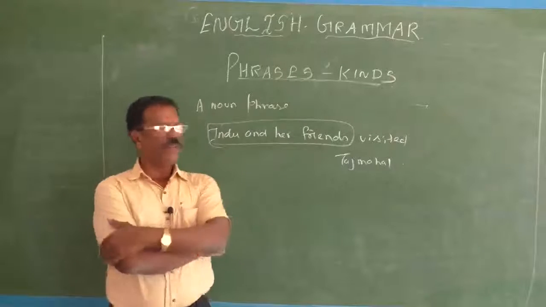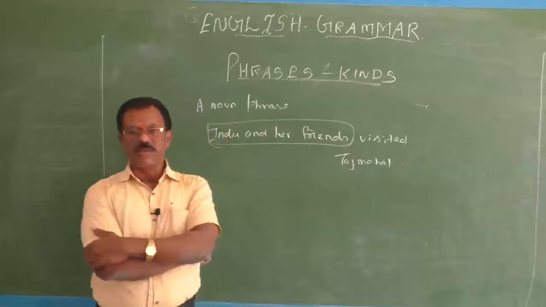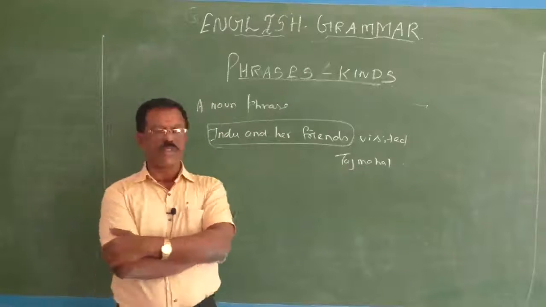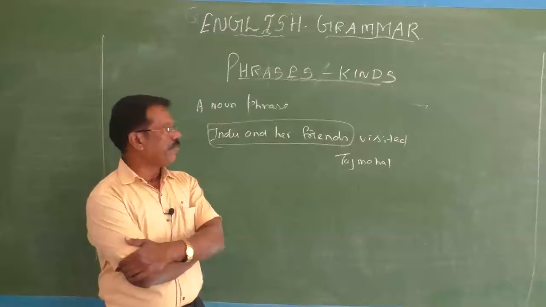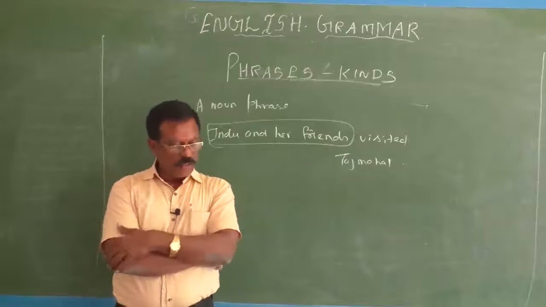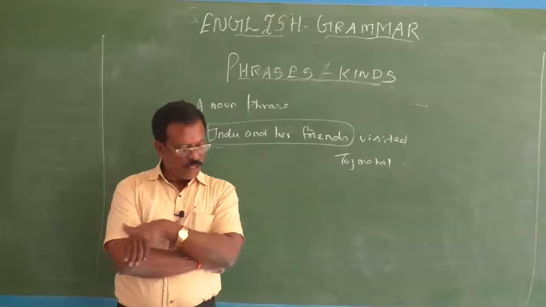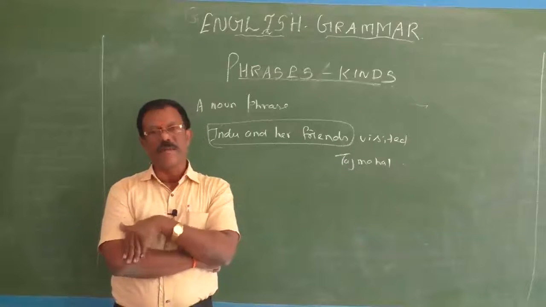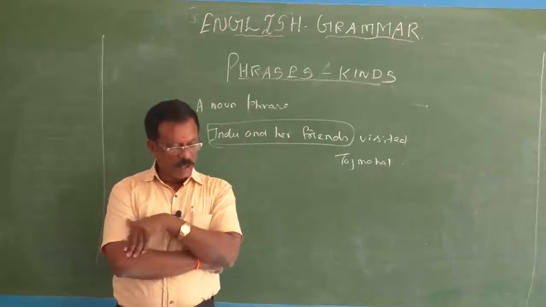The total group Hindu and her friends constitutes a noun phrase. Here this noun phrase is used as the subject of a sentence. Hindu and her friends visited Taj Mahal. Okay, next let me give you some examples for object, how a noun phrase can be used as an object.